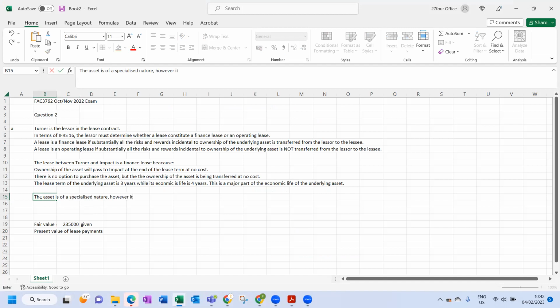However, it is not clear whether only Impact will be able to use the drill. Okay, so we're just stating that. So this one does not apply. The last criteria E does not apply.